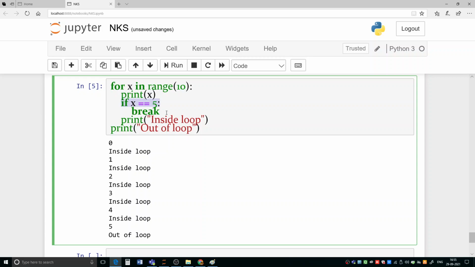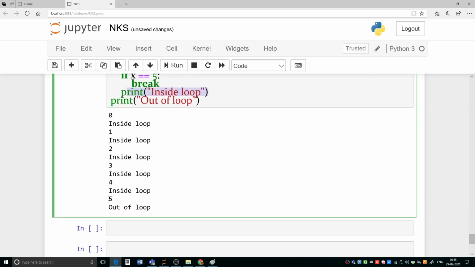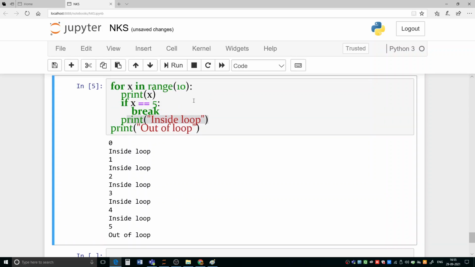Break has to be executed. So break has executed. Due to that, this print inside the loop has not executed for x equal to 5. That's why here after 5 we are not getting this statement inside the loop, and the control has been transferred out of the loop. That's why we are getting this out of the loop. So this is how break statements execute.